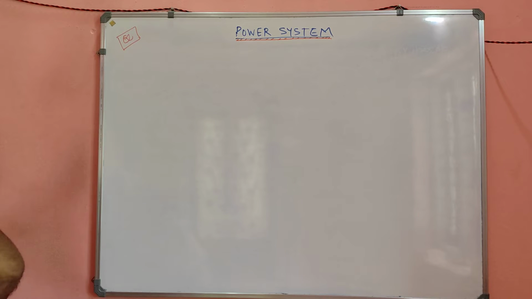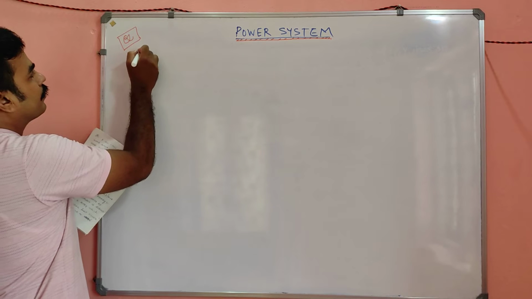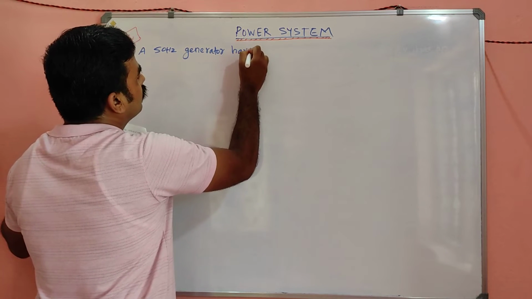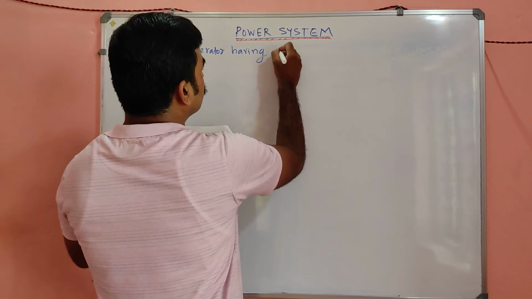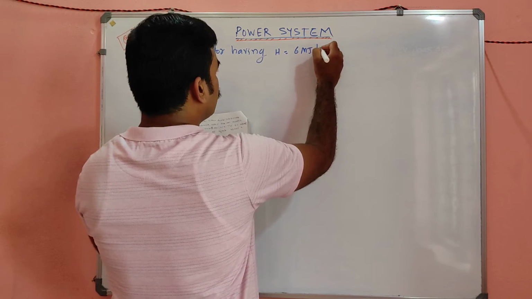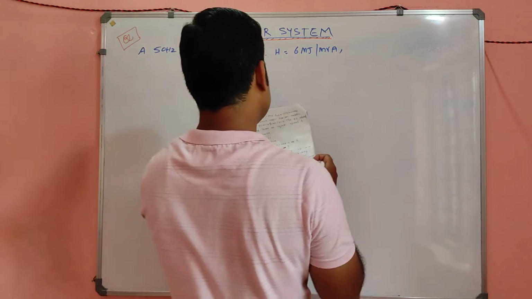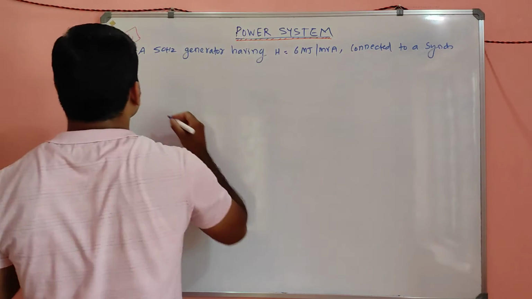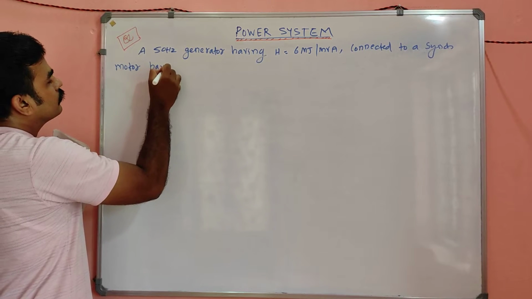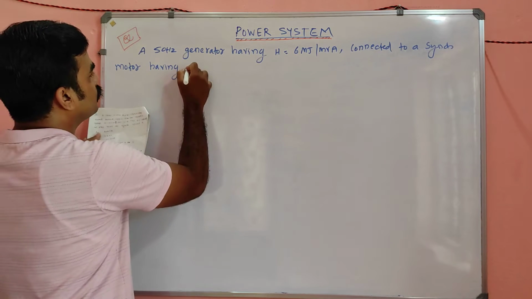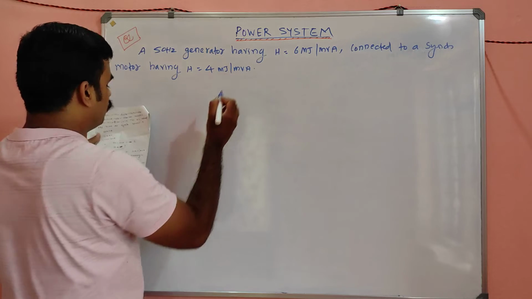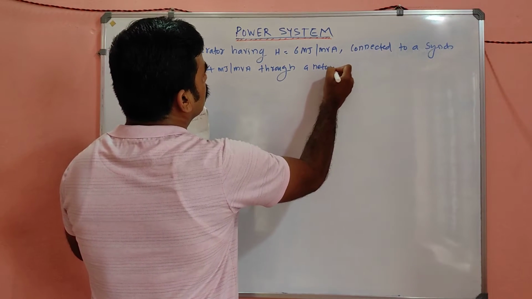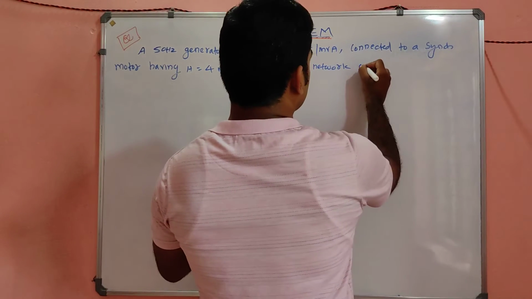Okay. So next question. A 50 hertz generator having H equal to 6 megajoule per MVA, connected to a synchronous motor having H equal to 4 megajoule per MVA, through a network of reactances.